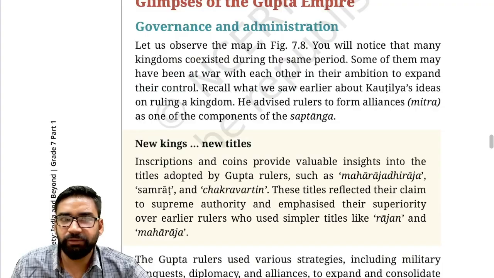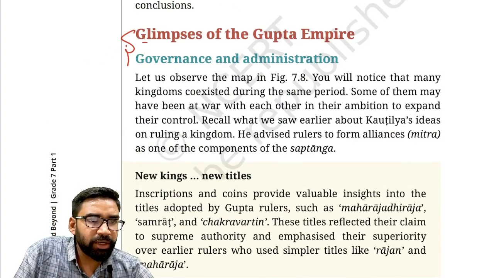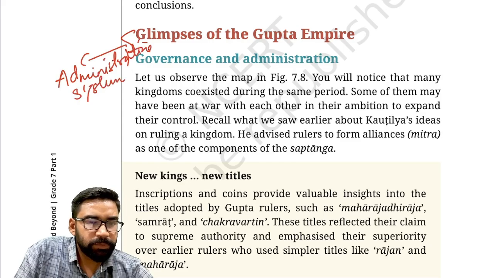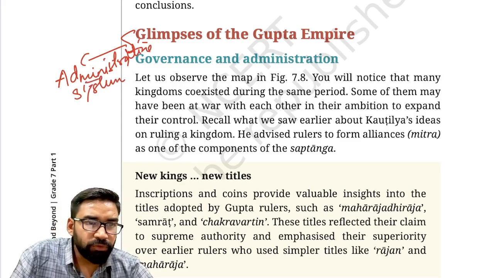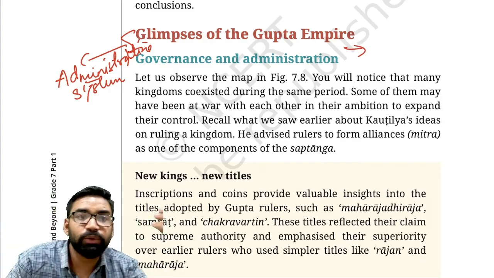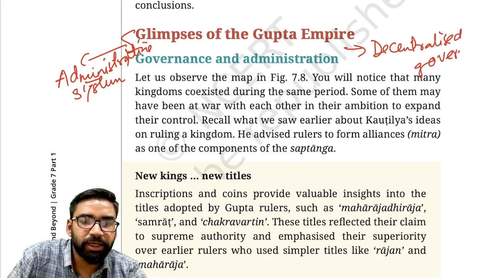This paragraph is related to the Gupta administrative system. So first of all, the Mauryan rulers promoted centralized government. What did the Gupta rulers promote? Decentralized governance.